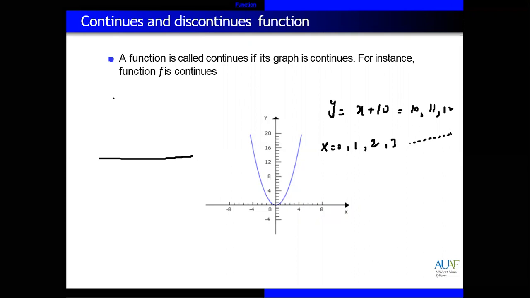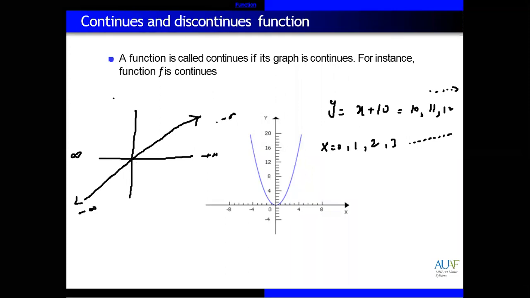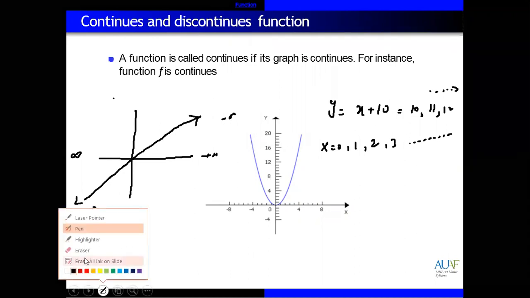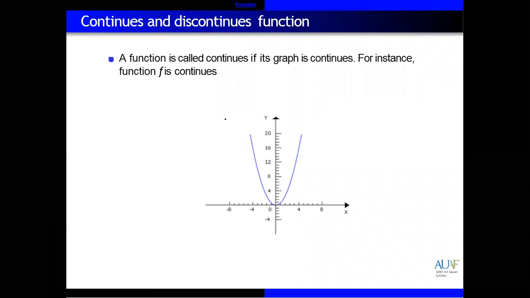Giving values of x, this will give you some value, correct? When you draw the graph of that function, it will be linear, starting from minus infinity till plus infinity. So this is called a continuous function, there are no breaks. What about a discontinuous function? When there are some breaks. In the previous function, you can see the graph keeps moving continuously.